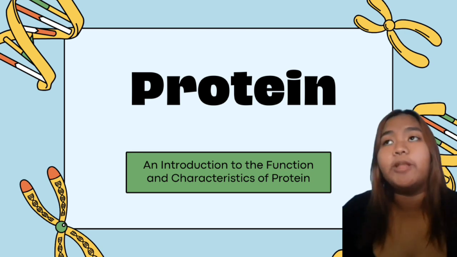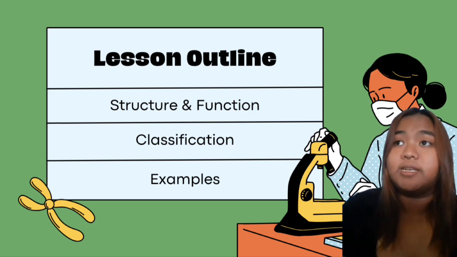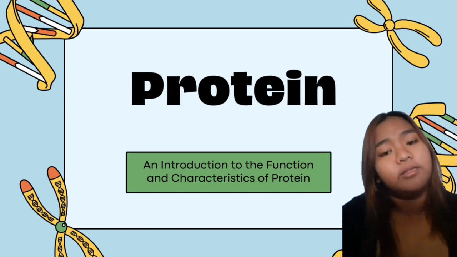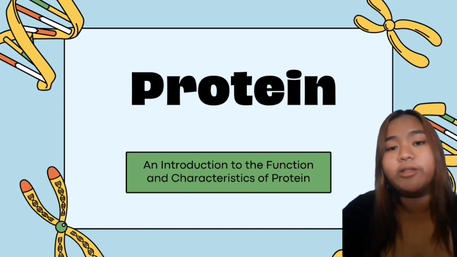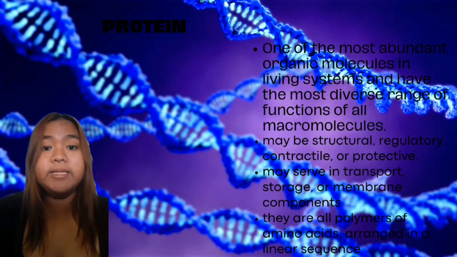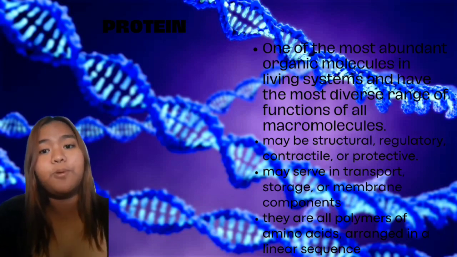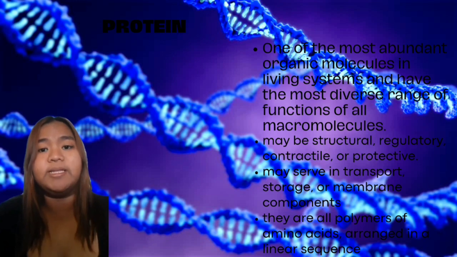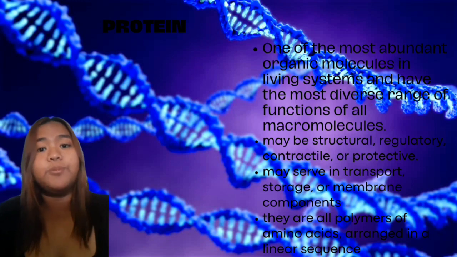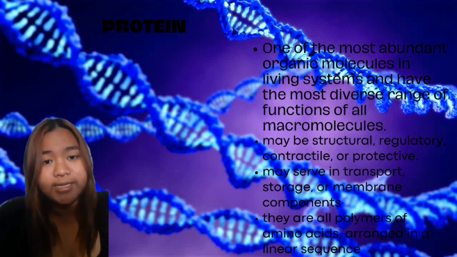you what protein in biology is, together with its types, functions, characteristics, and some examples. So now, before we move on to its characteristics, let us define what protein is. Proteins are fundamental macromolecules in biology, playing diverse and essential roles in the structure and function of living organisms. They are composed of long chains of amino acids, and are intricately involved in processes ranging from cellular structure and support to enzymatic catalysis, signaling, and immune responses.